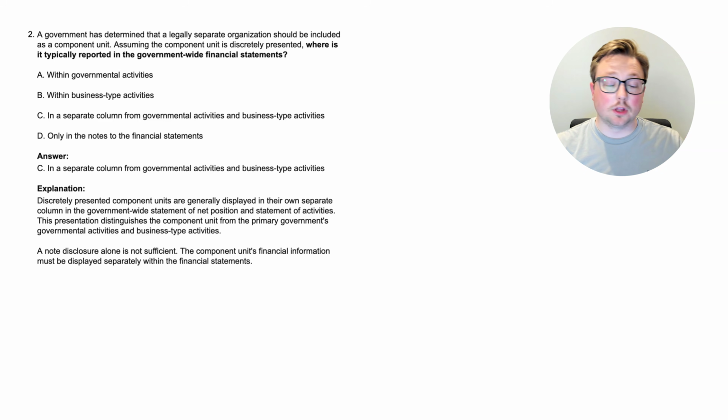A note disclosure alone is not sufficient. The component unit's financial information must be displayed separately within the financial statements. And again, that's for discretely presented, and we're going to learn more about what that means. But generally, component units are going to be presented separately in separate columns from the business type activities and the governmental activities when it comes to being presented in the statement of net position. So we learned a little bit more there about component units. Now let's go to the next question.